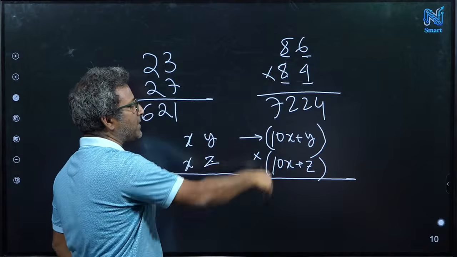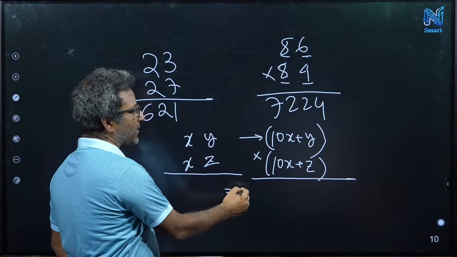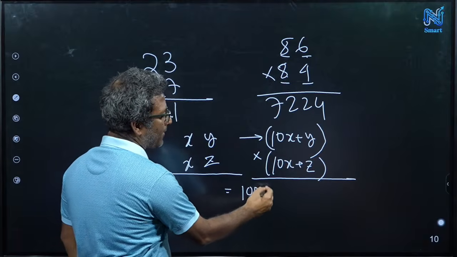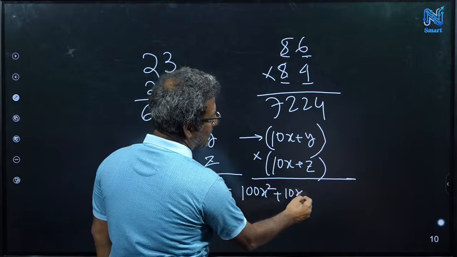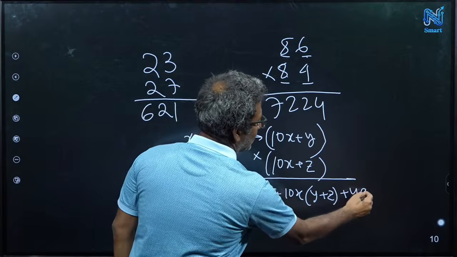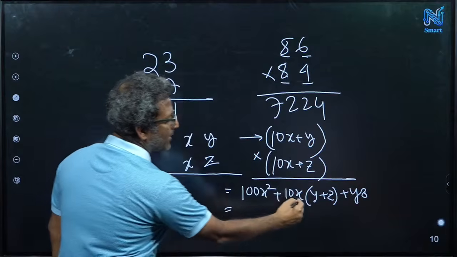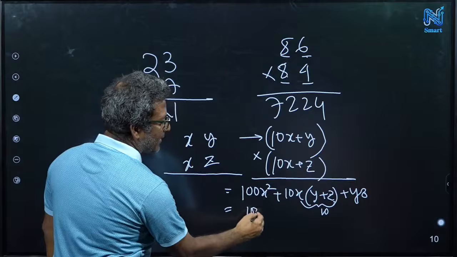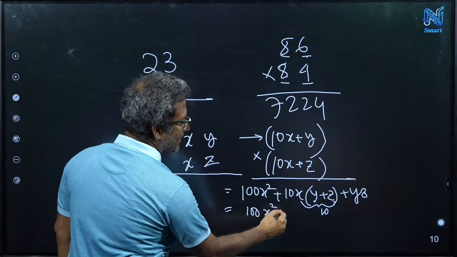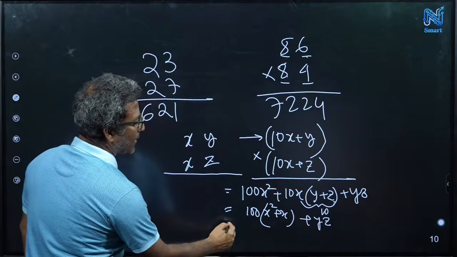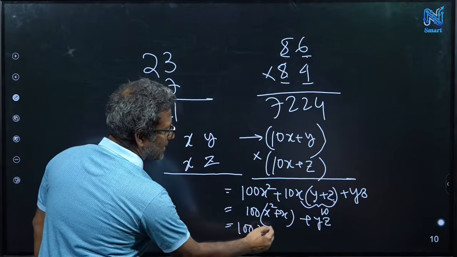So you just multiply these two expressions. What do you get? 100x square plus 10x times (y plus z), which is actually 10, plus yz. So this is 10 times 10, that means again 100. So 100 times (x square plus x) plus yz. Now x square plus x means basically x times (x plus 1).